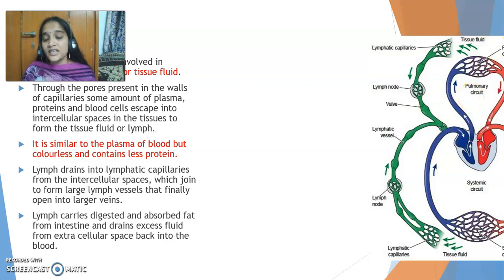Now the lymph performs a very important function: it carries the digested and absorbed fat in the intestine to different parts of the body, and drains excess fluid from extracellular spaces. So if there is any excess fluid, it will drain back into the blood, so there is no damage happening to the cells. So this is about another type of circulatory system, which is lymph, which is an important concept.